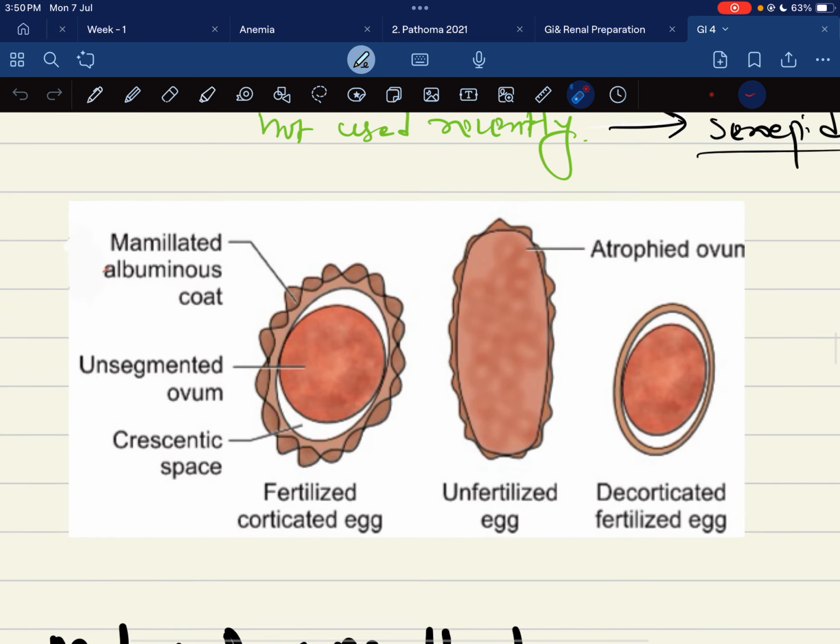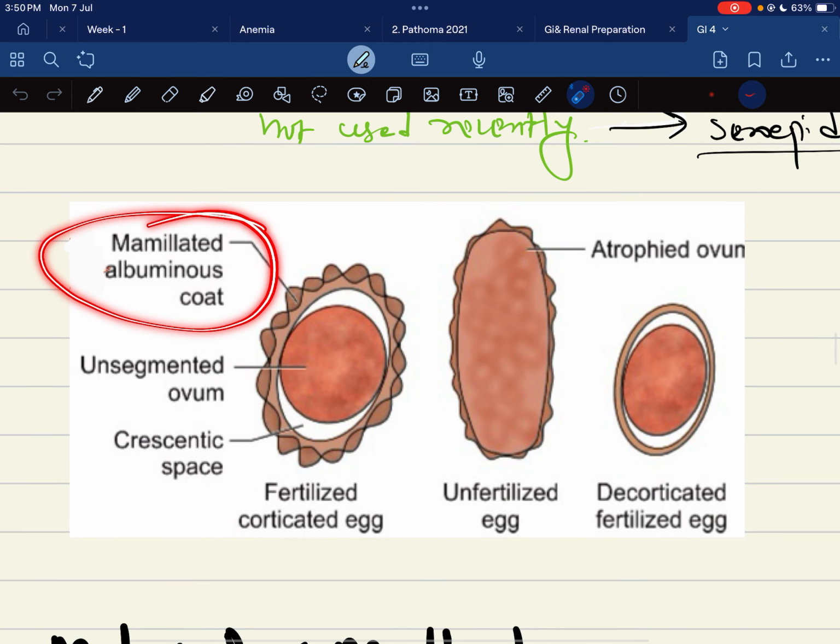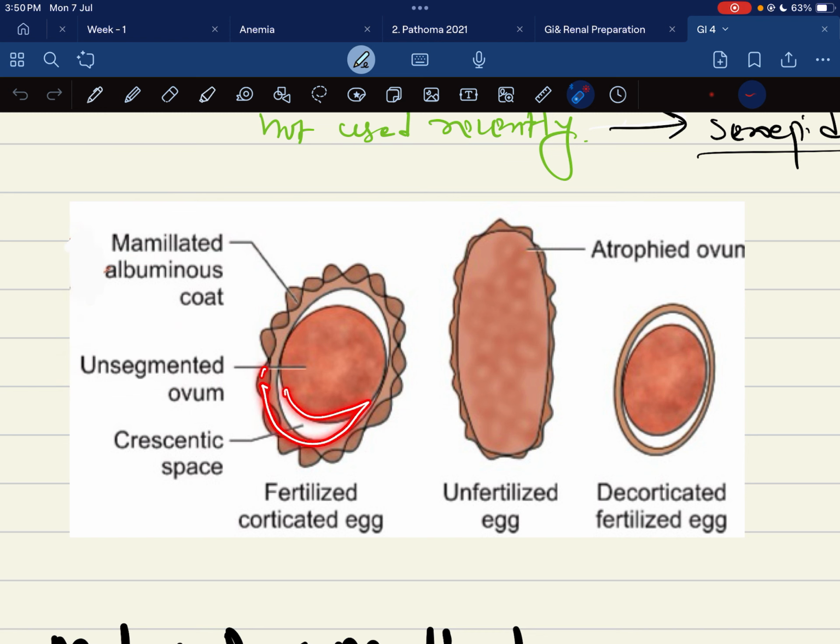When you look at the egg, there is a mammillated albuminous coat of the egg, and the unsegmented ovum. Then the crescentic shape of space. This is a fertilized corticated egg. In the fertilized corticated egg, there is a mammillated albuminous coat, an unsegmented ovum, and also a crescentic space.